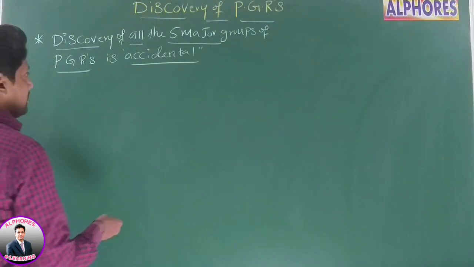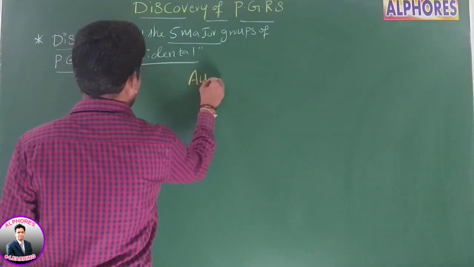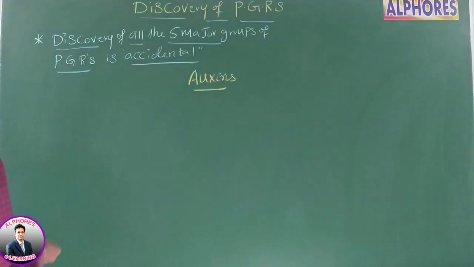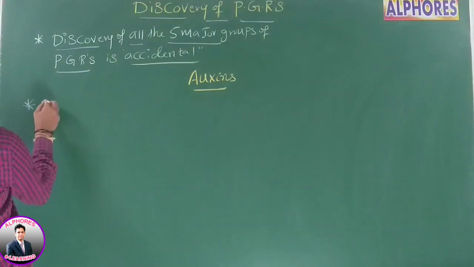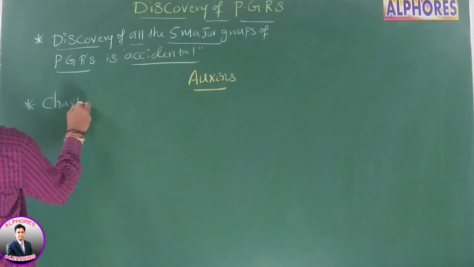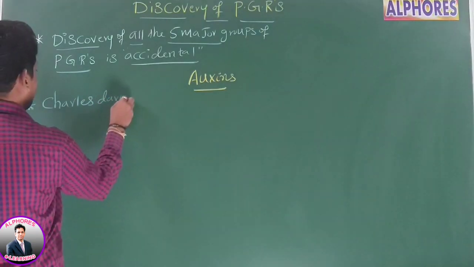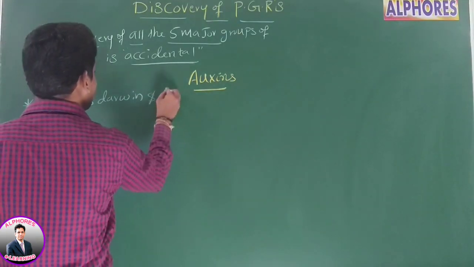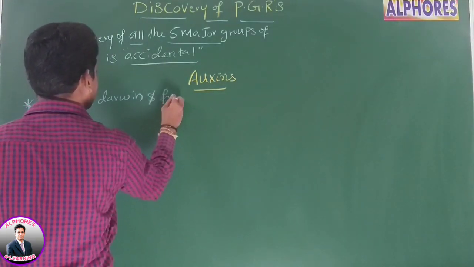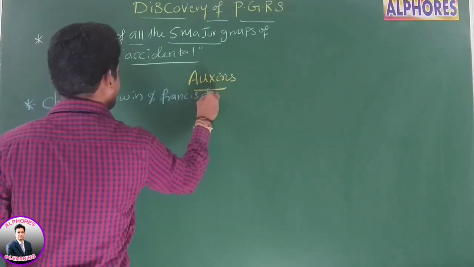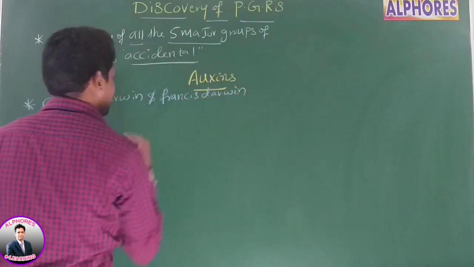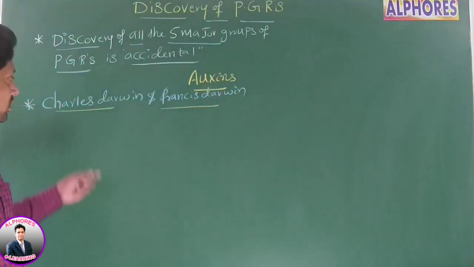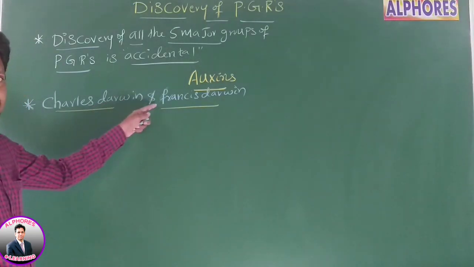Go for the first one, auxins. Discovery of auxins. Now listen here. Charles Darwin, and his son, Francis Darwin. What are the 2 scientist names? Charles Darwin and Francis Darwin. Father is Charles Darwin, son is Francis Darwin.